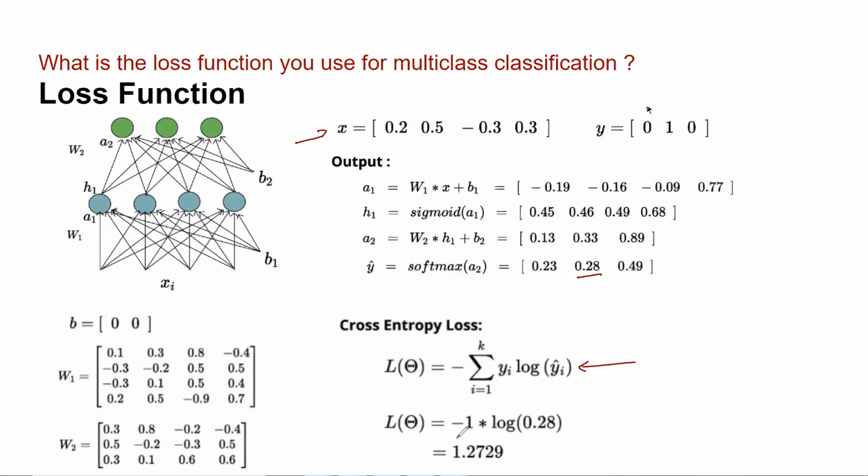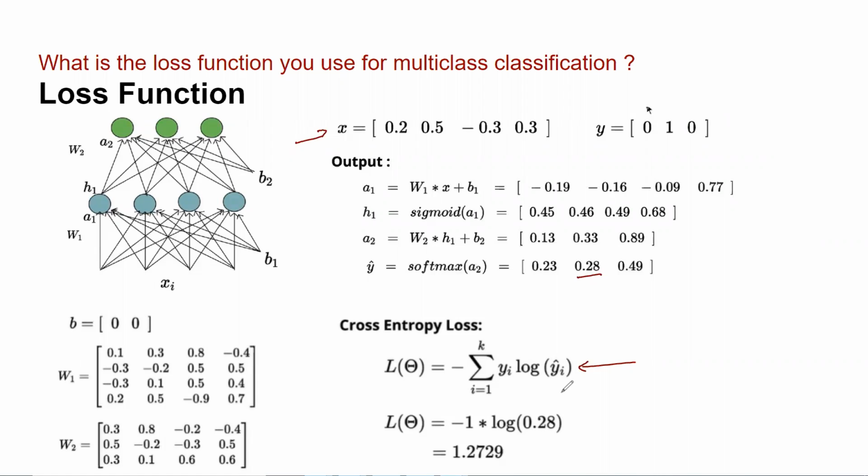I'm just computing the loss for misclassification, because ultimately this is the record which is of interest to me. Why is it of interest to you? Because the ground truth is 1? Yes, the ground truth is 1 for dog. So ultimately, it is my dog category which is getting misclassified, right? And which probability value is representing my dog category? The second one. Yeah, that's why 0.28 is taken, which is the second value.